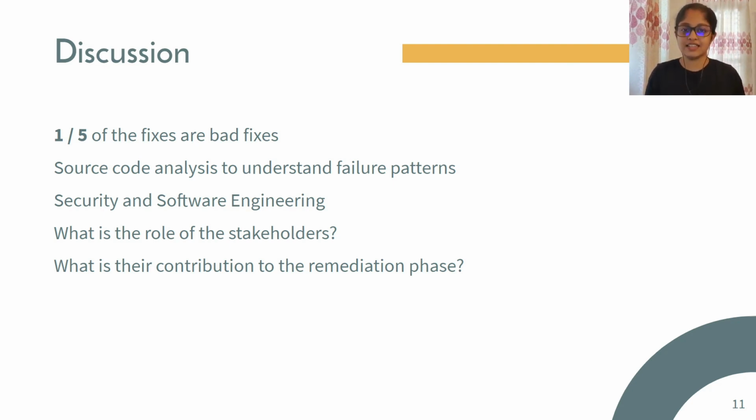We believe that this research has interesting implications for both security and software engineering. There is rich literature from computer security on how to find and how to fix zero-day or cutting-edge vulnerabilities. This research shows that we have to go back and start from scratch to figure out why developers make these mistakes in fixing vulnerabilities.